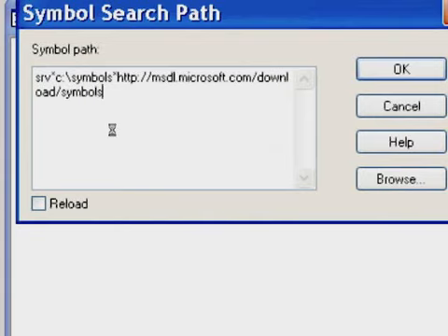Following the asterisk, you specify the top-level directory of the local symbol cache, in my case C:\symbols, followed by another asterisk, and then the URL of the Microsoft symbol server, http://msdl.microsoft.com/download/symbols. This is documented both in the Debugging Tools help file as well as on the Debugging Tools homepage at Microsoft.com.